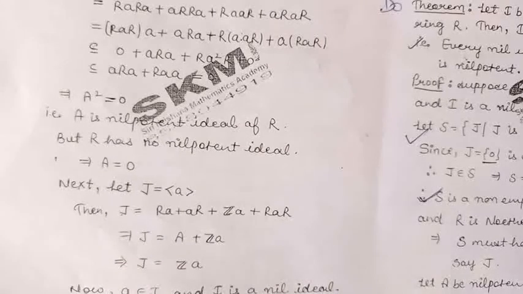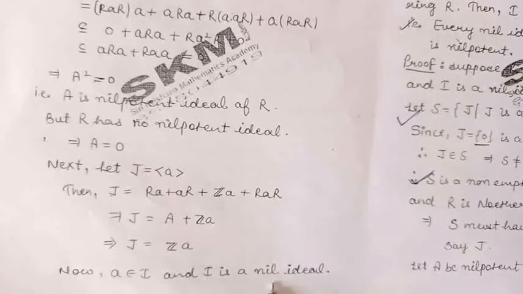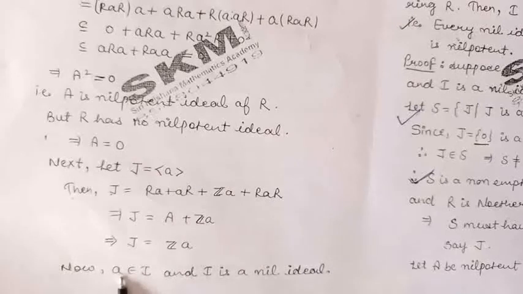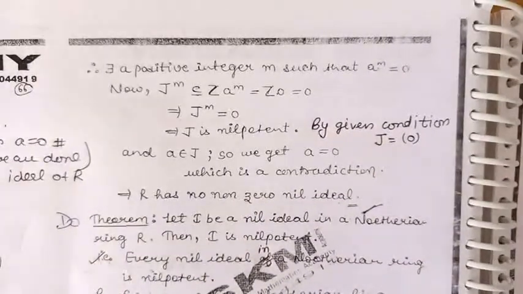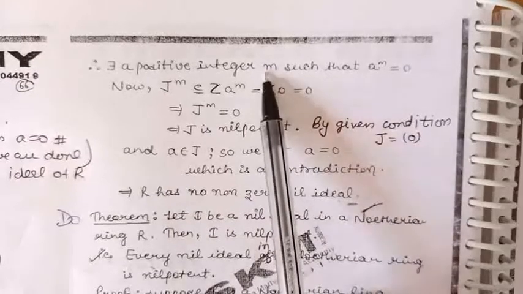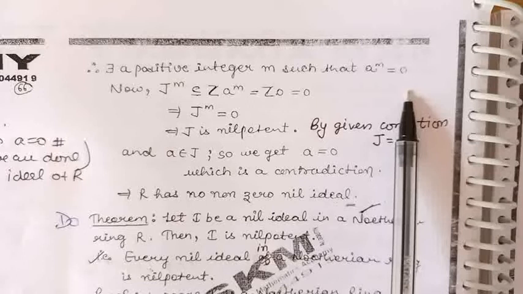Now because A belongs to I and I is a nil ideal, by definition of nil ideal, every element of I is nilpotent. So A being an element of I, that will be a nilpotent element. So by definition of nilpotent element, there will exist a positive integer, say m, such that A raised to the power m will be 0.